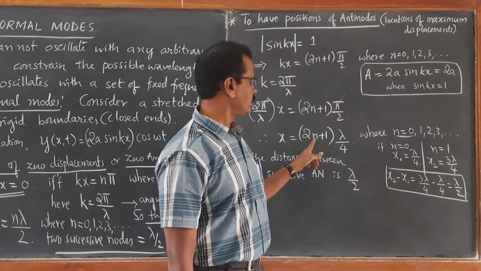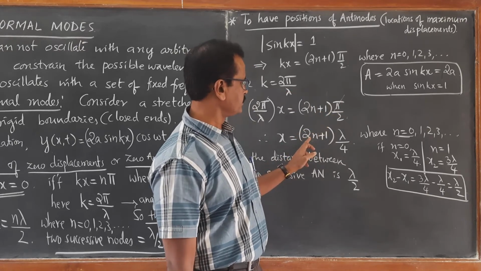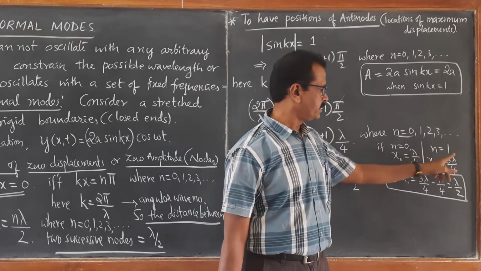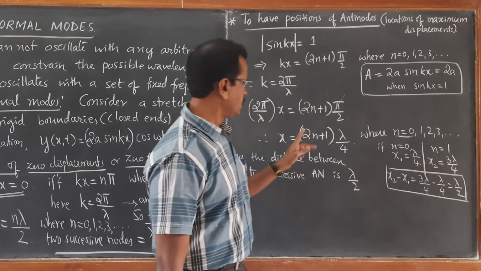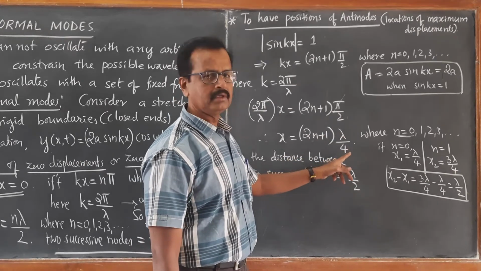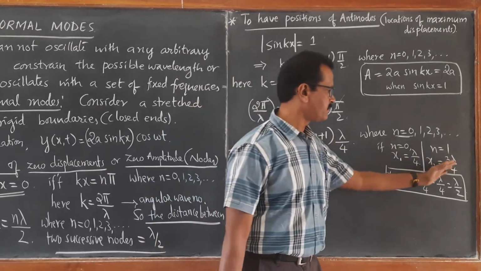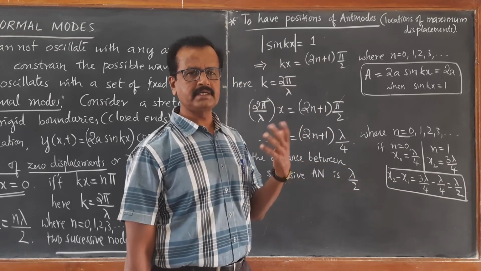If you put n equal to 2, let me confirm it once again. We got n equal to 1 for which the position of the antinode is 3 lambda by 4. Now put n equal to 2. 2 2s are 4 plus 1, 5. 5 lambda by 4. So 5 lambda by 4 minus 3 lambda by 4, the difference is 2 lambda by 4, which is again lambda by 2.